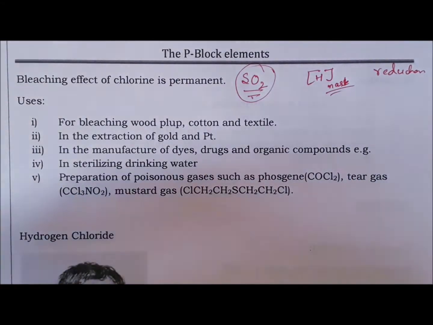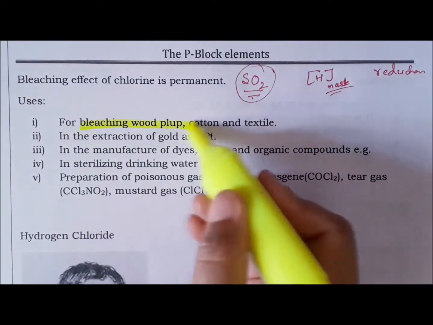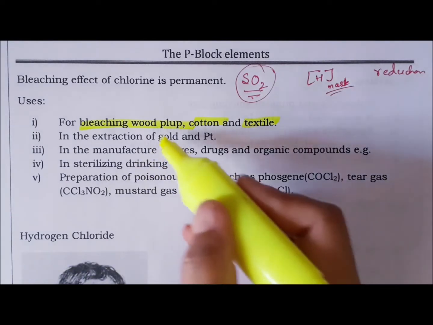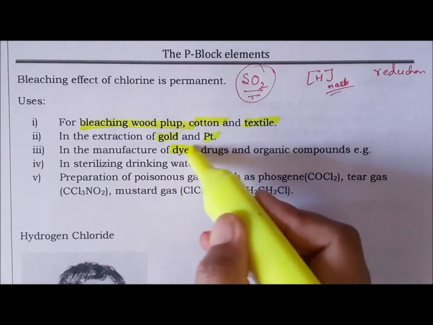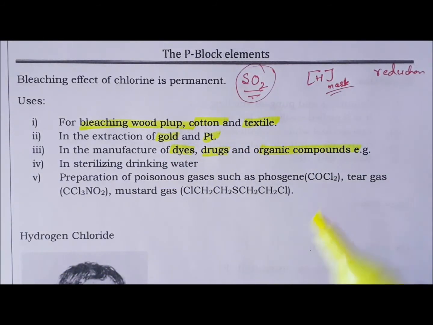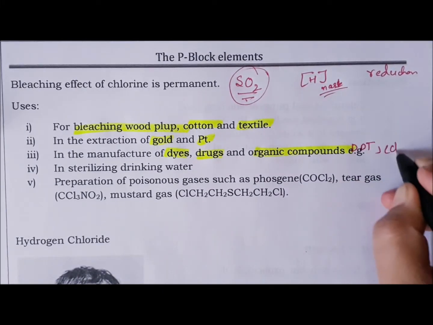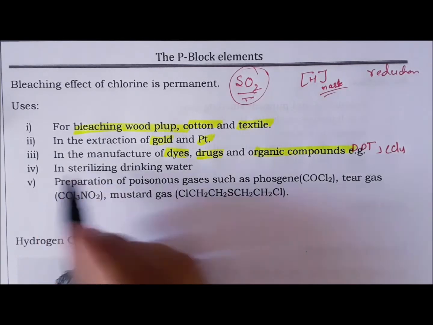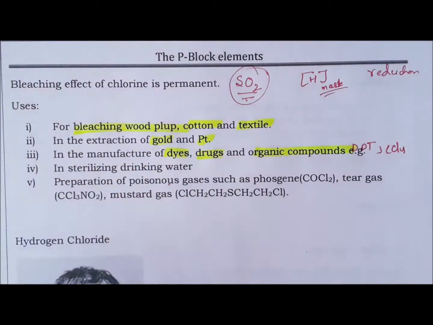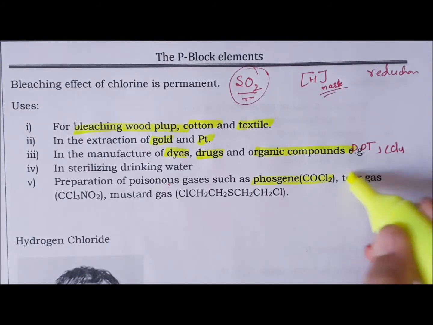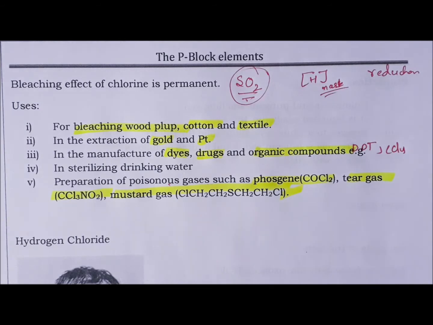Now next, uses. Chlorine is used to bleach wood pulp, cotton, textile, and it is also used in extraction of noble elements like gold, platinum, and in manufacture of dyes, drugs, organic compounds such as DDT, carbon tetrachloride CCl4, refrigerants. It is also used in sterilizing water and for preparation of poisonous gases like phosgene, tear gas, mustard gas. So these are the uses of chlorine gas.